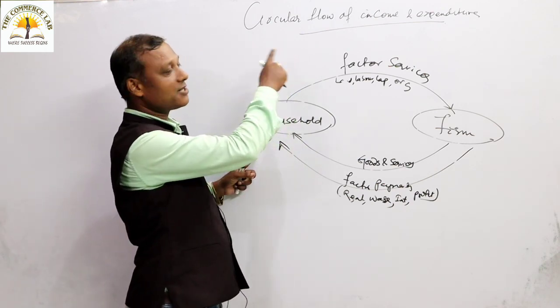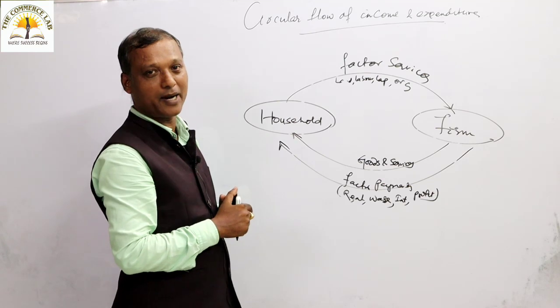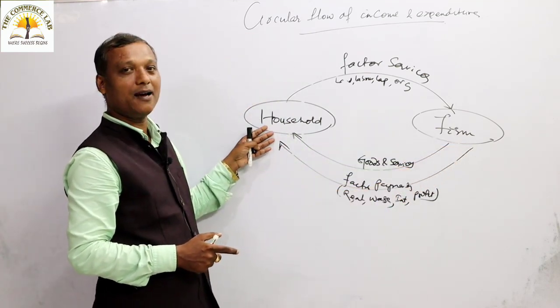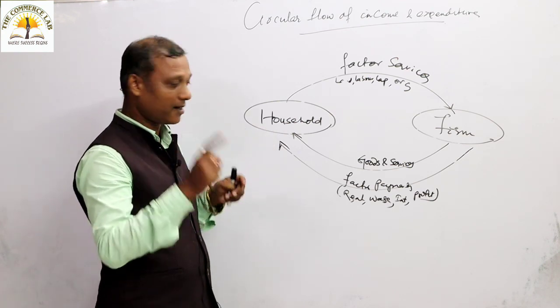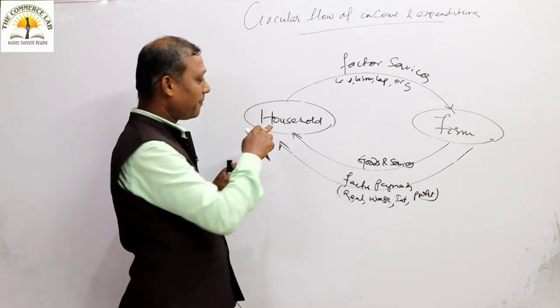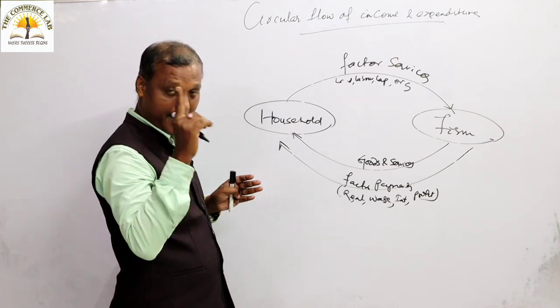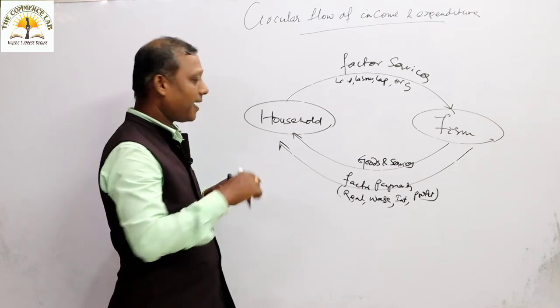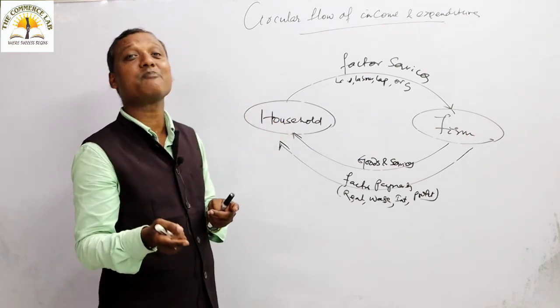Remember the topic, the circular flow of income and expenditure. The expenditure of one becomes the income of the other. Now here the income will not stop. If the household sector gets income, you should mind that the income will not be stable, it will not stop. Again income will be converted into expenditure.